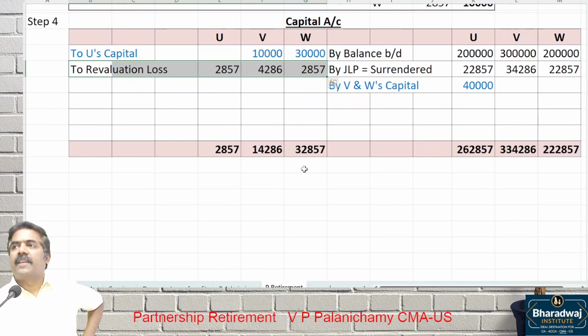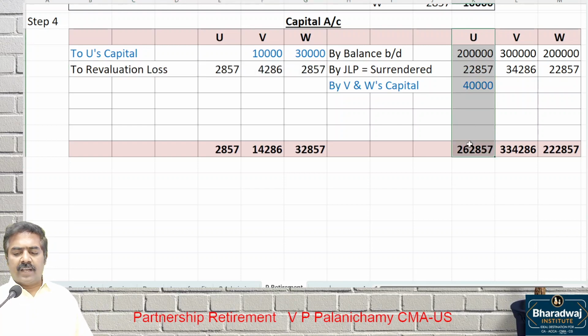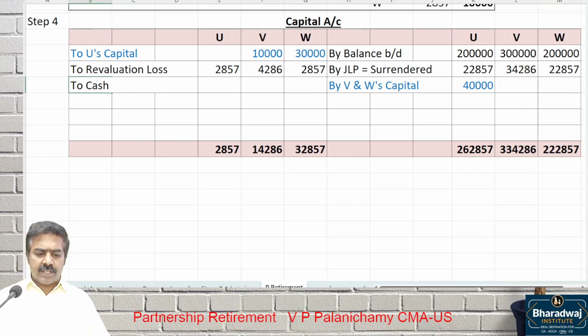What to do next? Who retired? You retired. Get me the balance. You had a balancing figure. 2 lakh 22,857 40,000 minus this. Balancing figure. To cash, how much is settled? 50% is settled. It is given clearly in the question. 1 lakh 30,000 will come. 2 lakh 60,000 is the balancing figure, and of that 50% you settle.